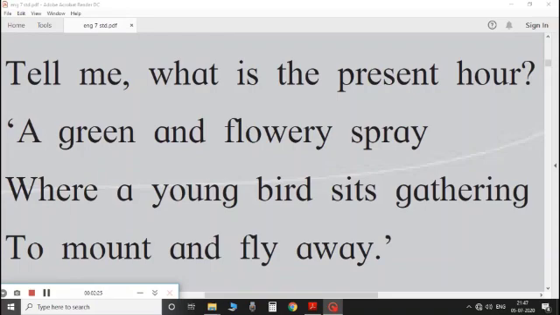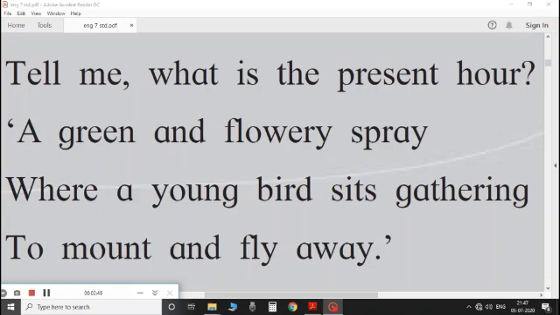Here, the new words are spray, a noun, which means a flowering branch. Another new word is mount, means to get ready for takeoff. The child compares it to the pleasant green and flowery spray, means a flowering branch. He is comparing it to spring season.